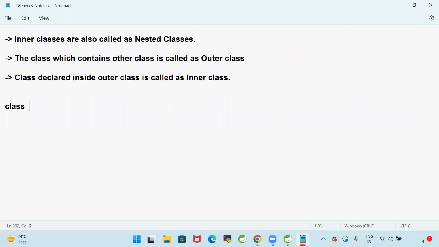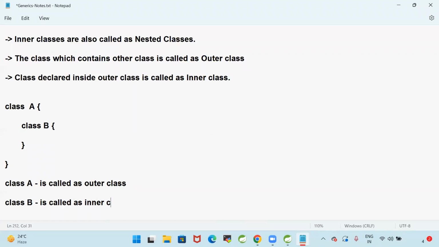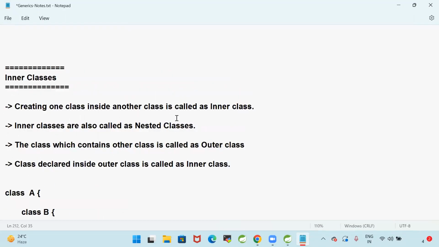Like this, I'm going to take class A. Inside the class A, I'm writing class B. Here, class A is called the outer class, and class B is called the inner class. Are you guys getting my point? Creating one class inside another class is called an inner class.